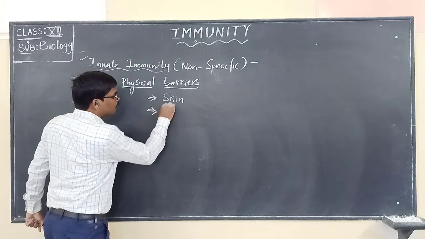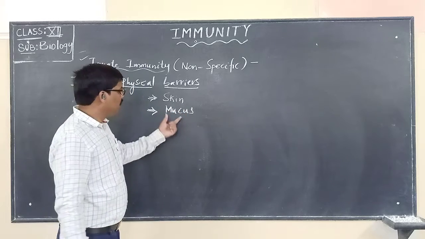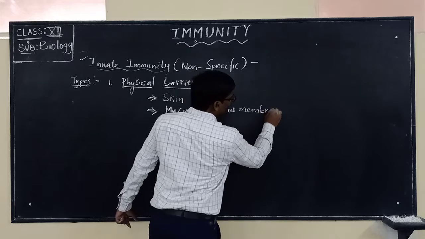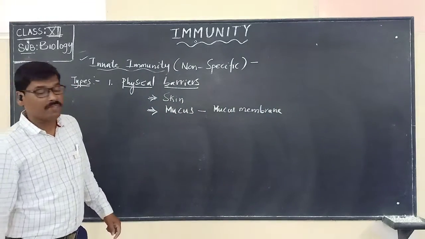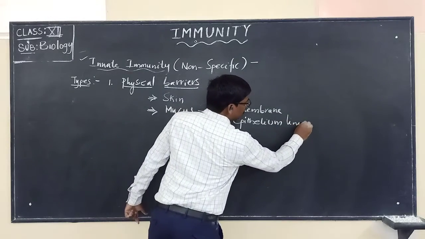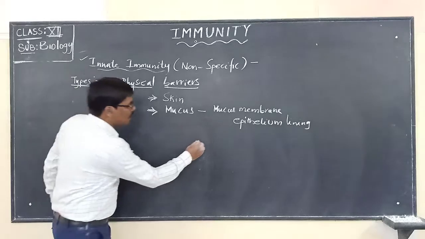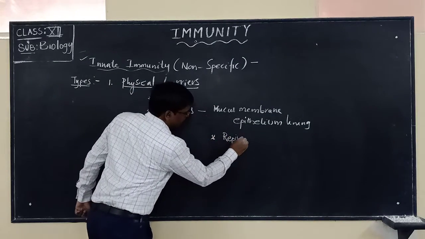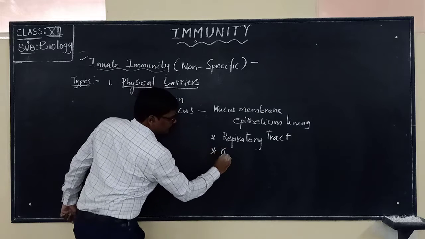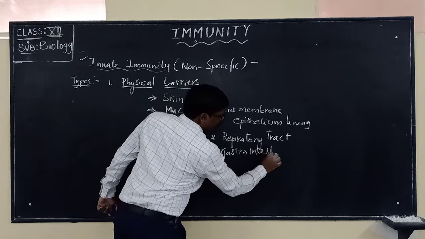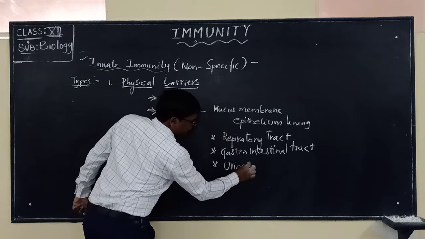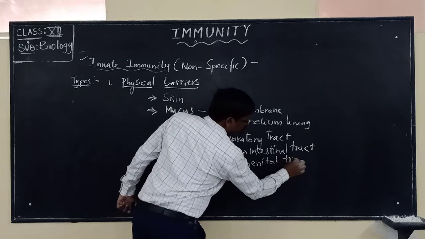And the next one is the mucus, and we all know that mucus is produced from the mucous membrane, that is the lining of the epithelium cells, the mucous membrane of epithelium lining, which is present in various tracts or systems, for example the respiratory tract, gastrointestinal tract, and urinogenital tract.